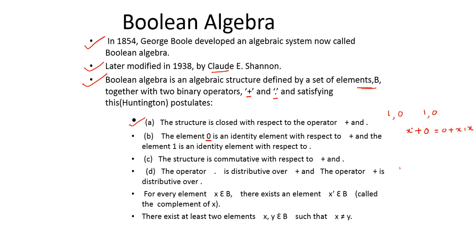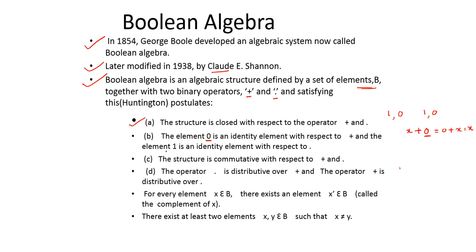Whatever value I take for x, if I add 0 to it, I get x. So let's say x equals 1, I will get 1. If x equals 0, I will get 0. So with respect to the plus operator, 0 is the identity element. I hope I am clear to everybody.